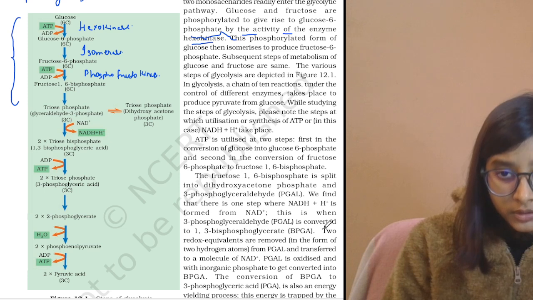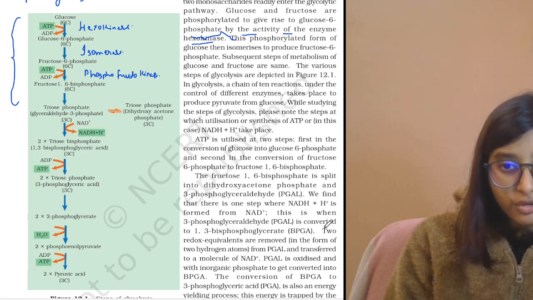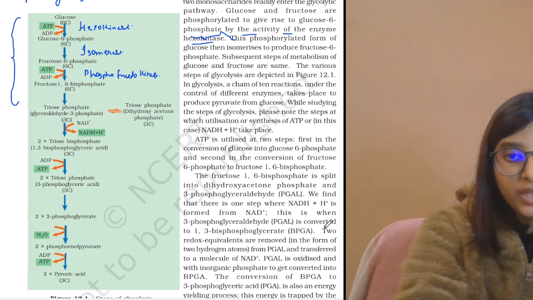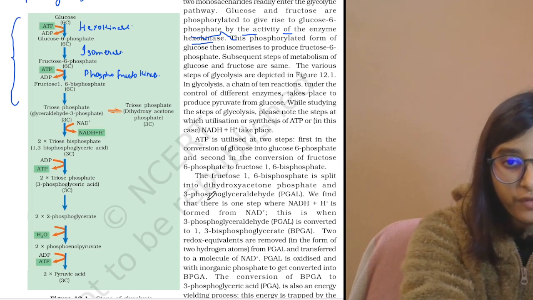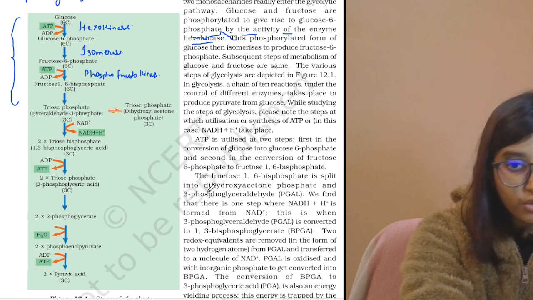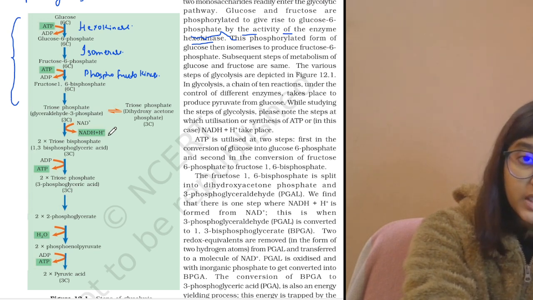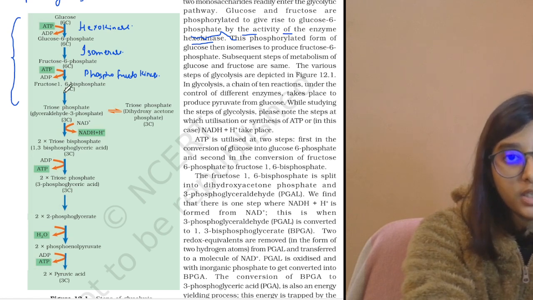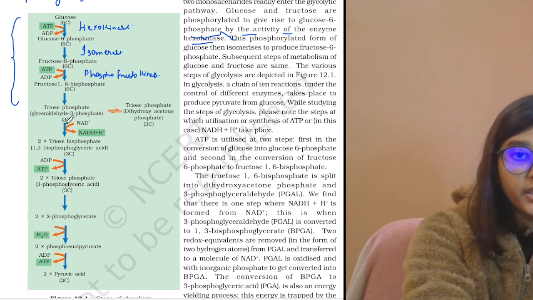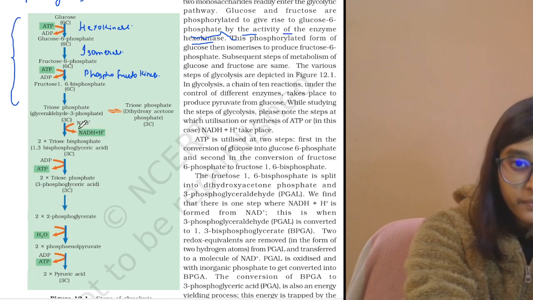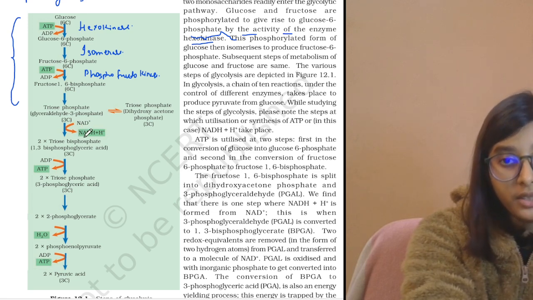Okay, so the fructose 1,6-bisphosphate is split into dihydroxyacetone phosphate and 3-phosphoglyceraldehyde. In the statement also it's mentioned, we find that there is one step where NADH plus H plus is formed from NAD plus. So one molecule of NADH is also released. But we will consider it two molecules, because the glucose is a 6 carbon molecule and here 3 carbon molecules are formed. So two molecules of 3 carbons, so we will consider 2 NADH will be released.